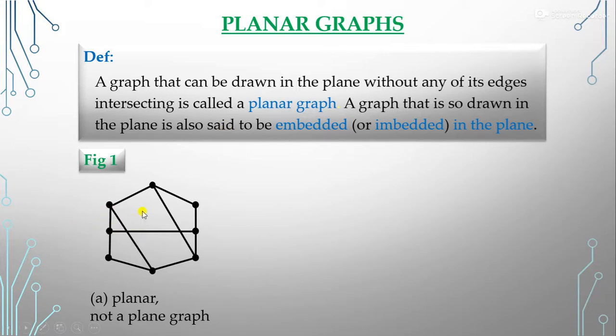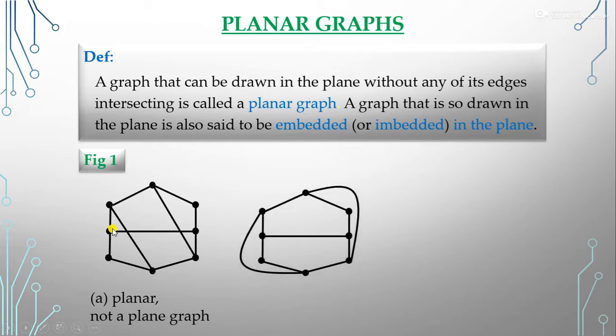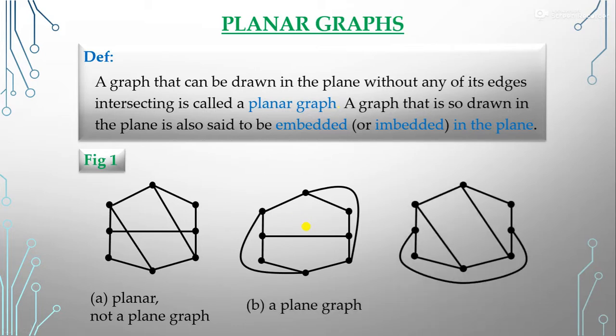But we can draw this graph like that, in which these edges are not crossing each other. We can also draw this graph like that. So here you can see that no edges are crossing each other. So this is a plane graph. Similarly, if we take this type of graph, this is also a plane graph because no edges are crossing each other. Clear, what is a planar graph?